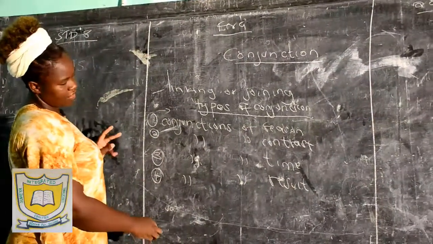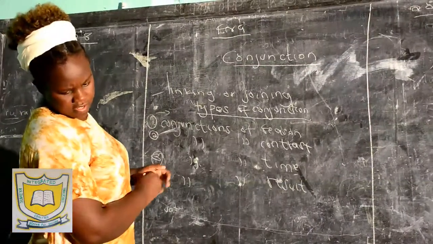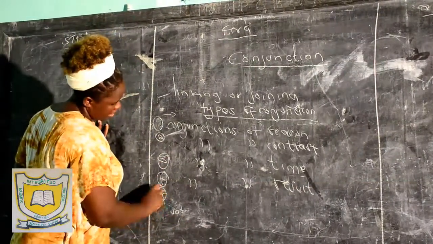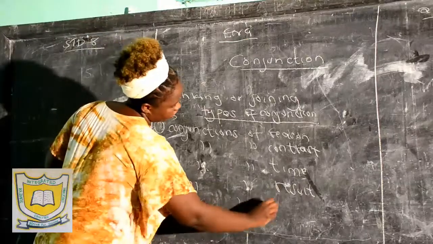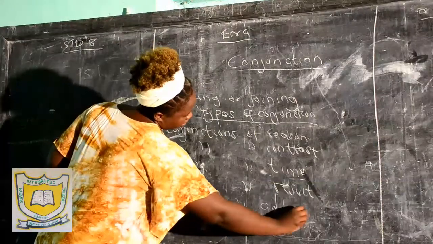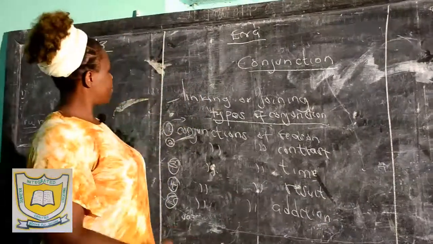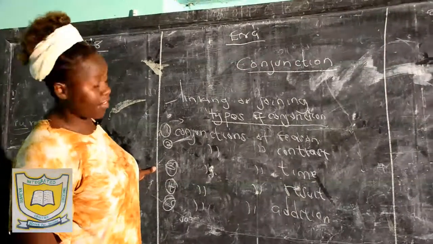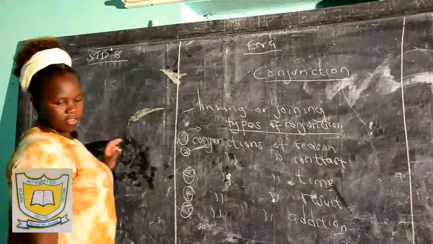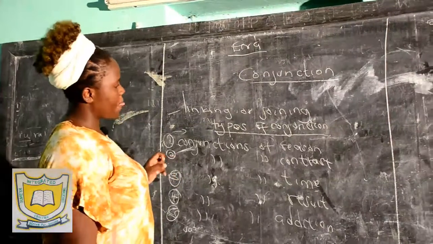Reason, contrast, time, result. And then we have number 5, conjunctions of addition. So I'm going to begin straight away with conjunctions of reason.